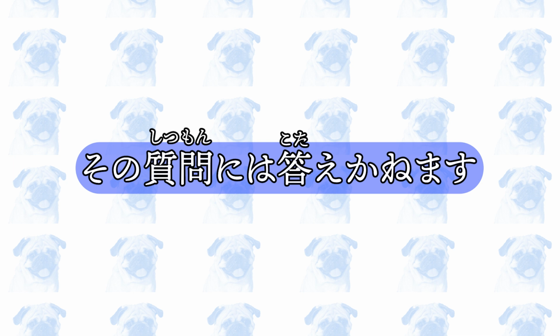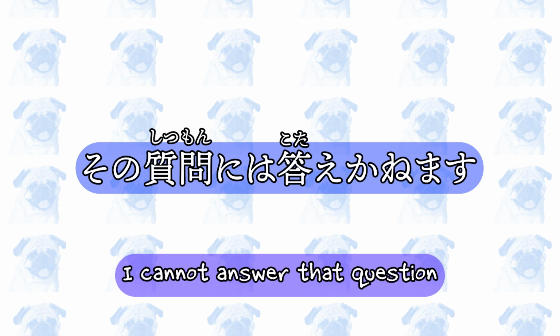その質問には答えかねます。I cannot answer that question. In this example, the masu form of 答える, to answer, 答え, is used to convey the idea that this person is not at liberty to answer the question.